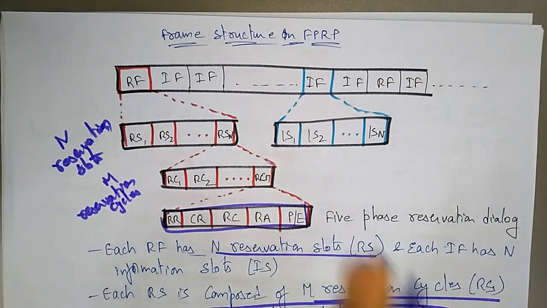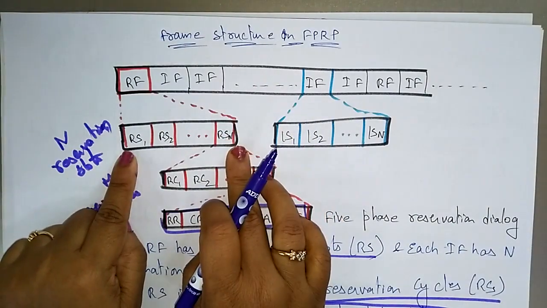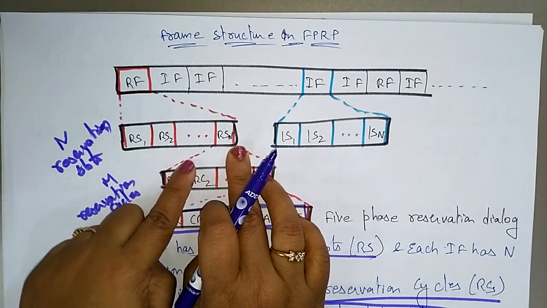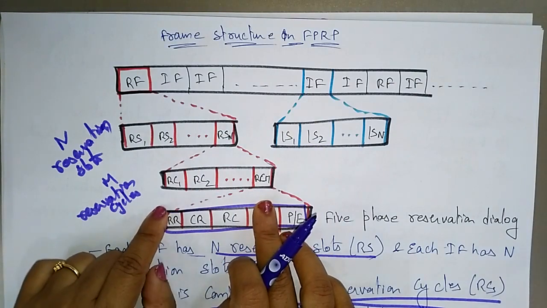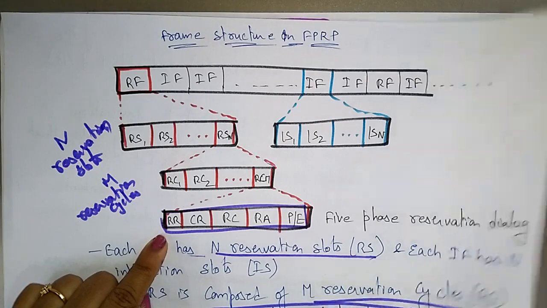Now let's see what these 5 phases are. Here you have to remember that the reservation frame is divided into reservation slots, each slot is divided into reservation cycles, and each cycle has the 5-phase reservation dialogue.